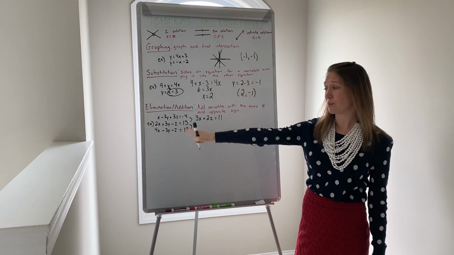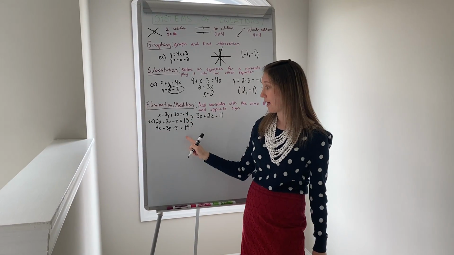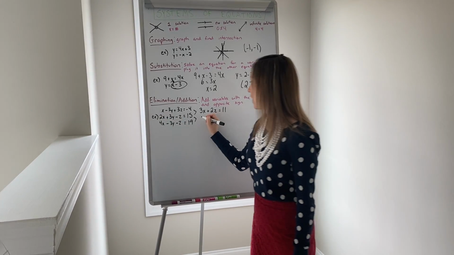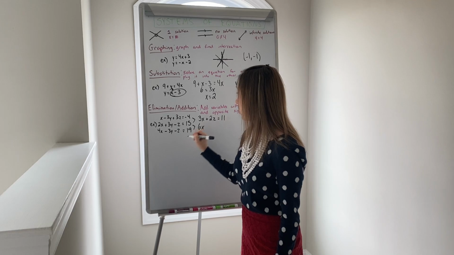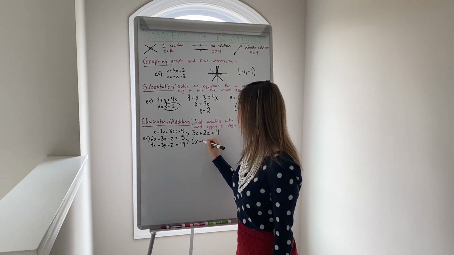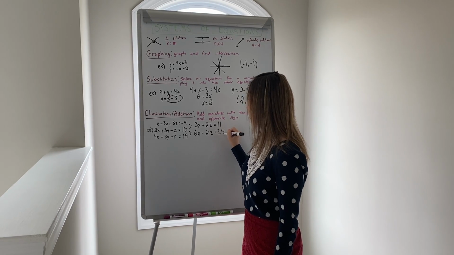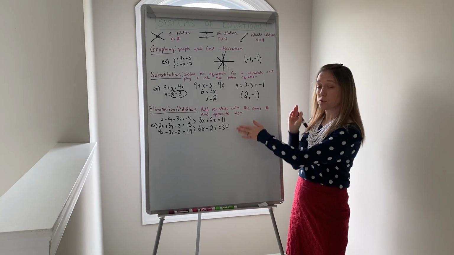I'm now going to do the same thing with the bottom two equations. I'm going to add them together because my y's will cancel out. If I add these bottom two equations, I get 6x, my y's cancel out, minus 2z, equals 34. Now I have just a system of two equations.